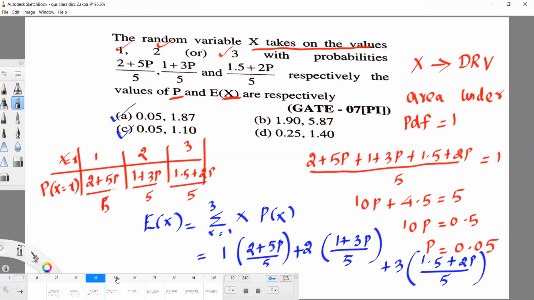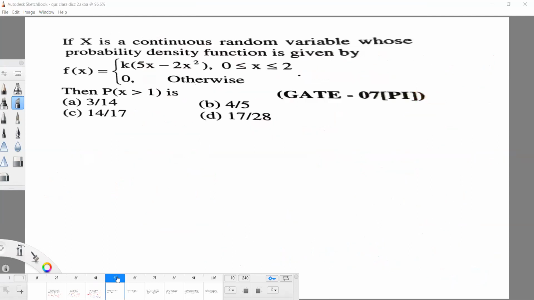Yes, next one. In the next problem, x is a continuous random variable whose probability density function is given. We have to find the probability of x greater than 1. Before that, k is a constant that you have to find.